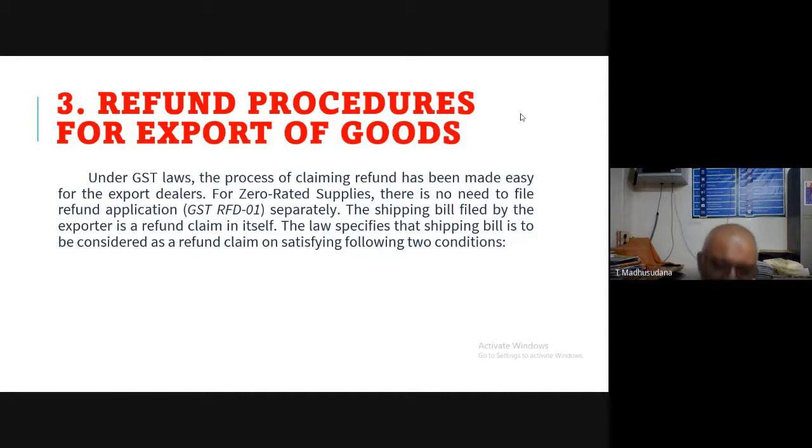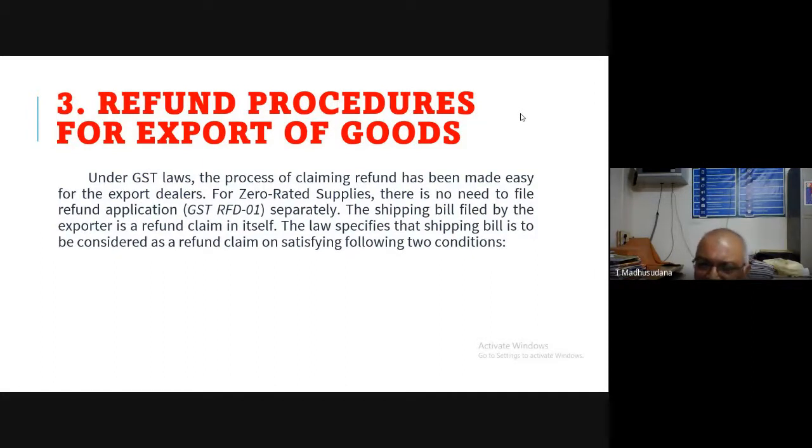When you book your goods in the ship, they will provide you the shipping bill, and that shipping bill itself will act as a refund claim.